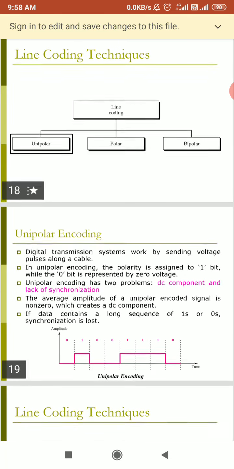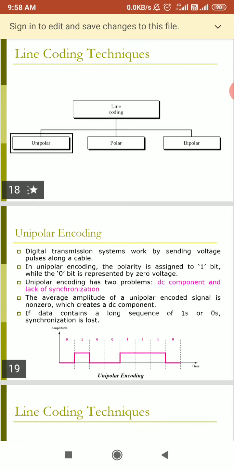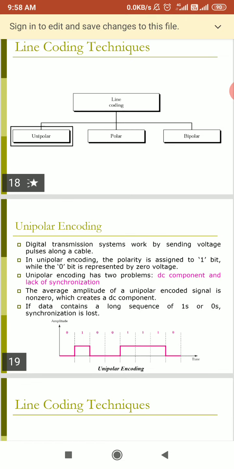Unipolar encoding has two main components.